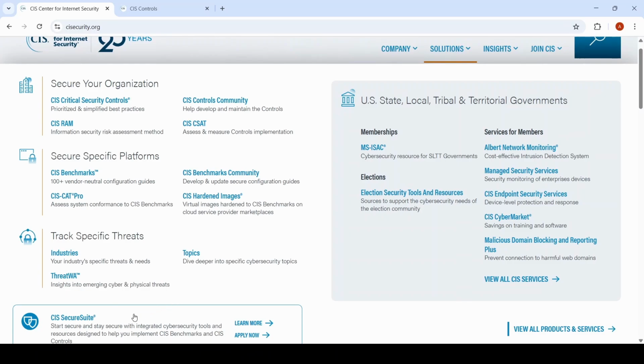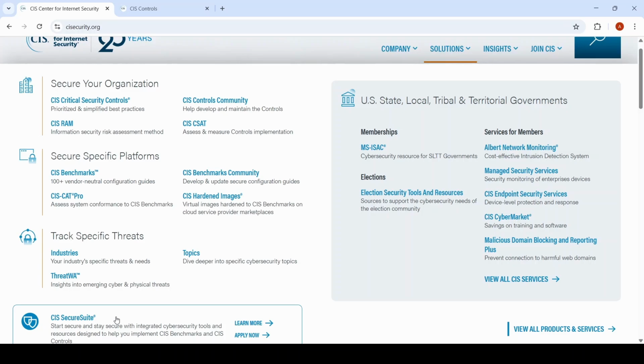Another option, if you want to get some more access into the offerings that CIS have, is to become a member, and that's through the CIS Secure Suite. One of the things that you'll have an option to do is to get access into the benchmarks portal, which allows you to do customized benchmarks for different types of devices or operating systems, and so that you can apply those within your organization.